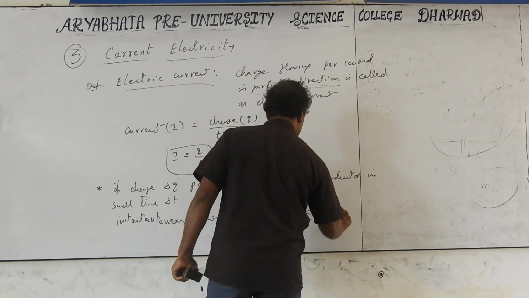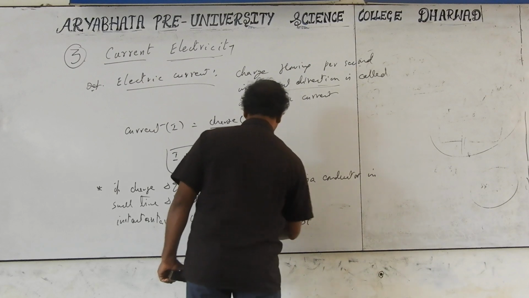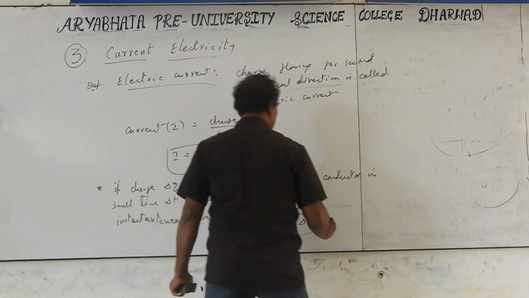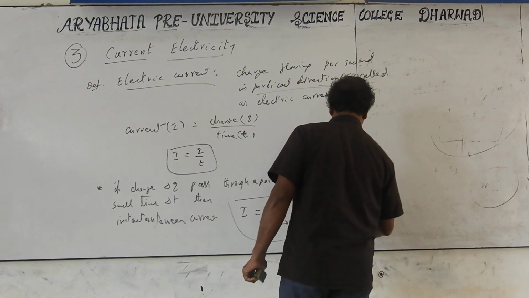You can also take it as dQ by dt, the differential. This is applicable for variable currents.